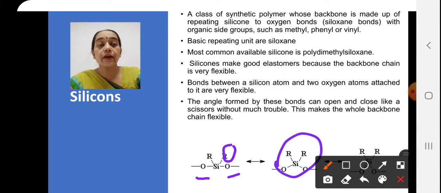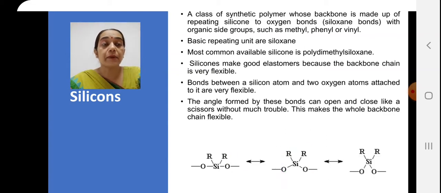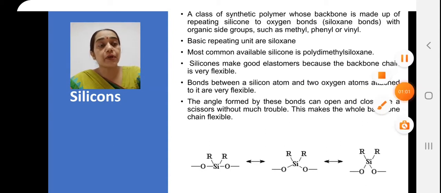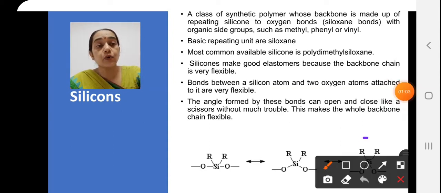These are angular in nature, meaning there is an angle between the oxygen molecule and the silicone molecule, and it may also be of any other type, like it may be angular in this manner in the third stage. So there is variability by which it could have different kinds of structures.